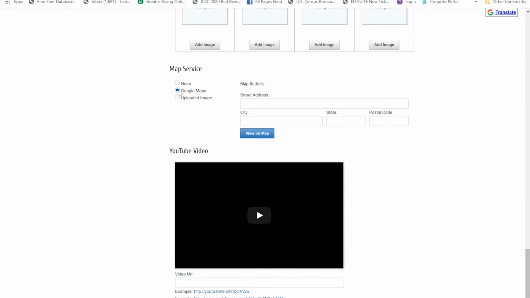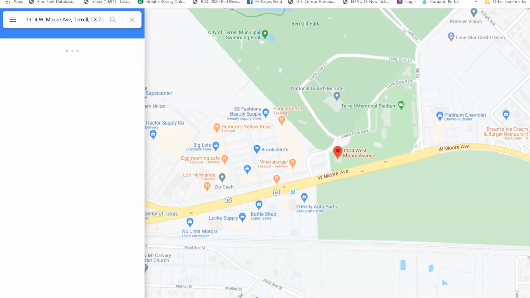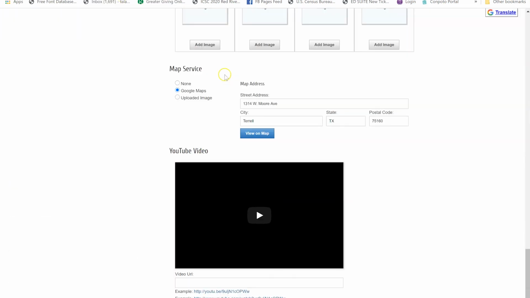One thing I recommend is including a Google Maps link, so that especially if you're in a location that maybe you think people will need to navigate to, just type that address in here. You need the street address, city, state, and postal code. So if I do this for the Chamber office, it would look like this. And then I've typed that in there so you can view it on the map just to make sure it's the right location.